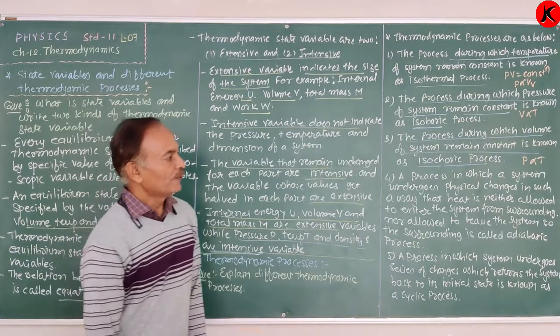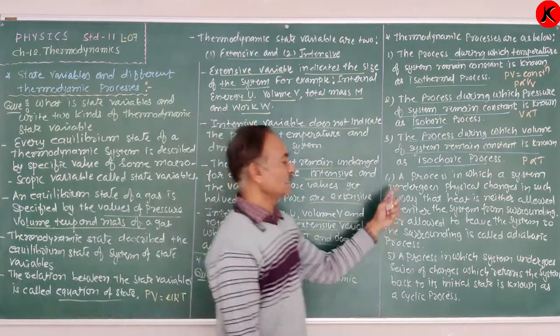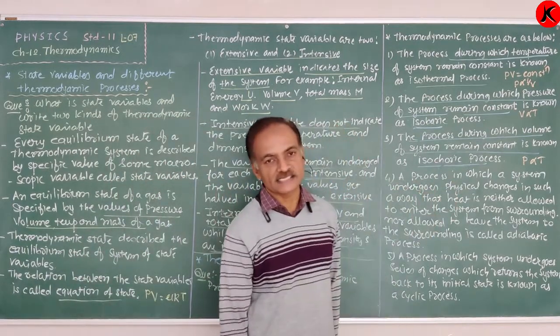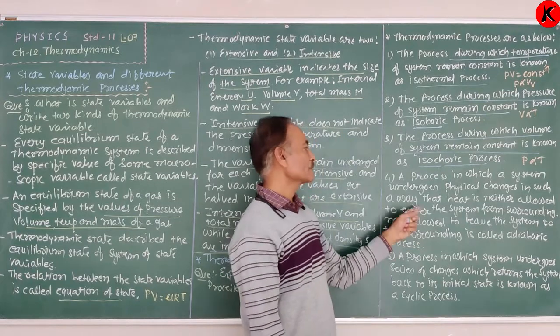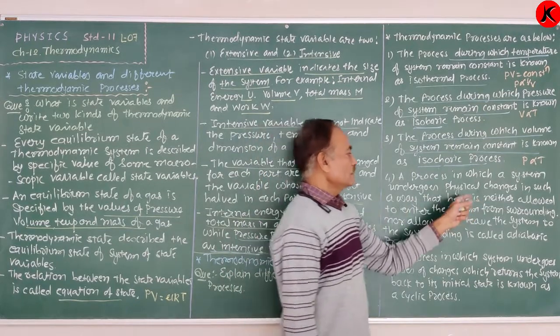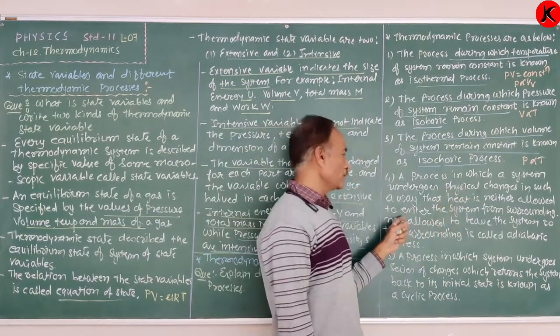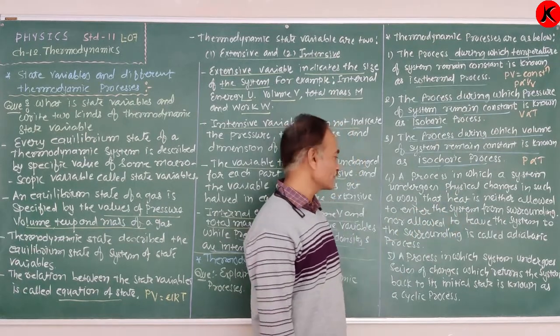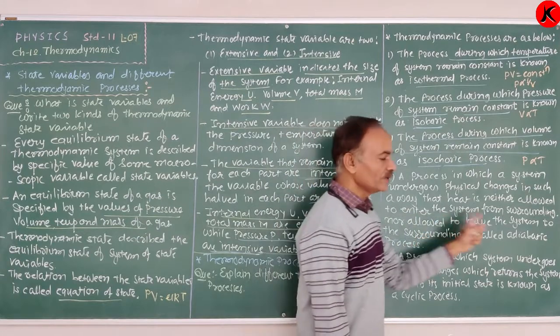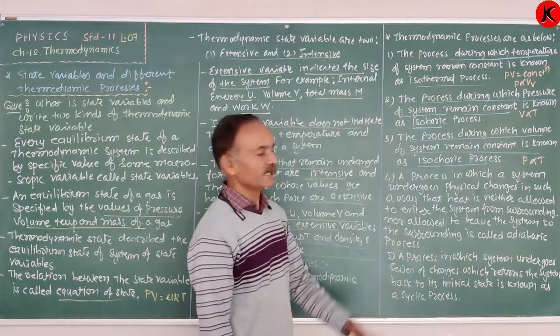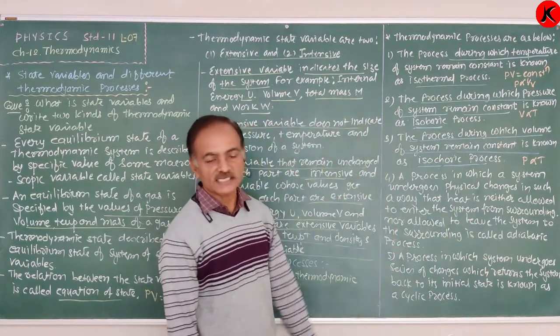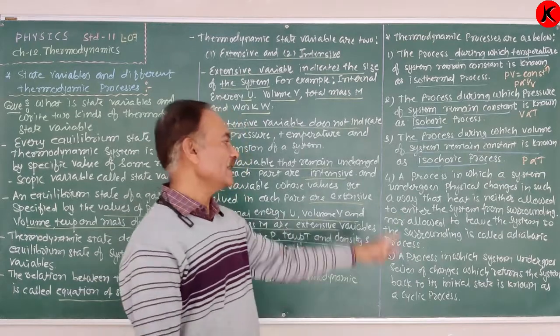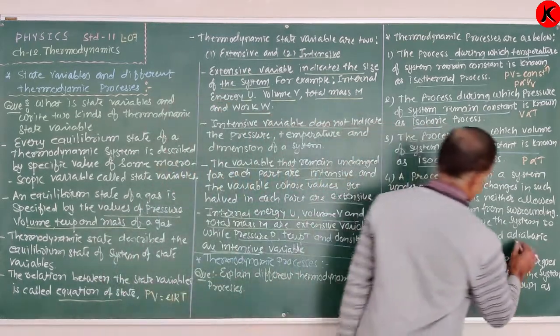Now, a process in which the system undergoes physical changes in such a way that heat is neither allowed to enter the system from the environment or surroundings, nor allowed to leave the system to the surroundings, is known as an adiabatic process.